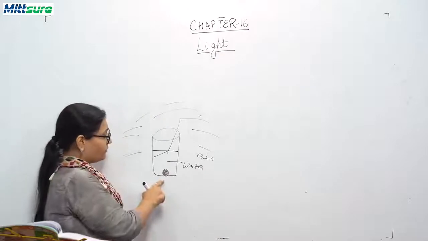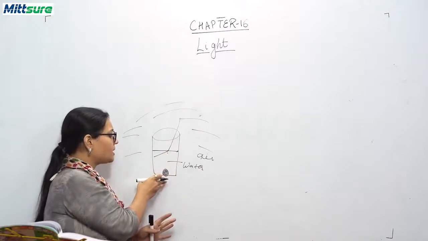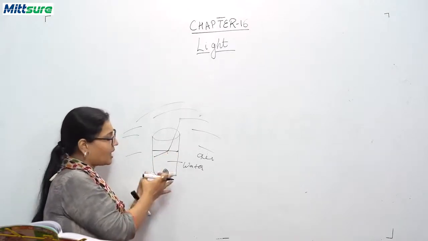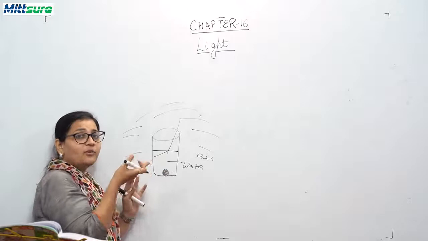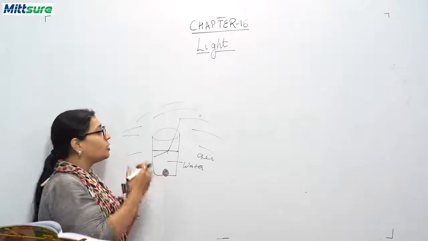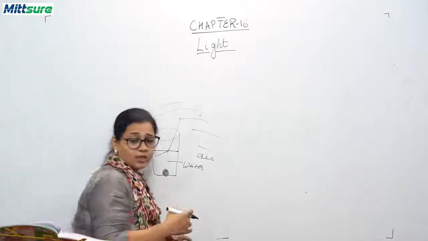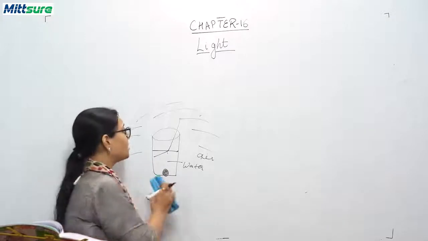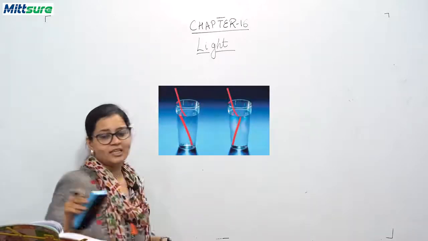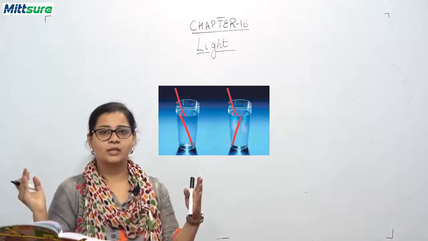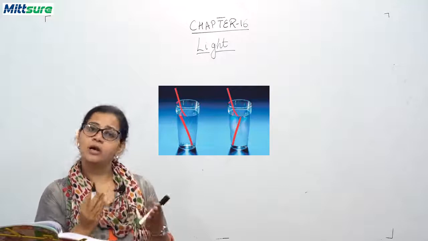Now, why have I drawn this coin? When you see this coin straight, you will see it at the bottom of the glass tumbler, but see from the side. You will see that this coin is somewhere upward. It's floating, but it was not floating. Because of the refraction of light, you are able to see the coin differently. There is also an image given in your book regarding a glass which has a straw, and you can see the straw looks cut in half. There are not two straws, but because of the refraction of light, two images are formed.